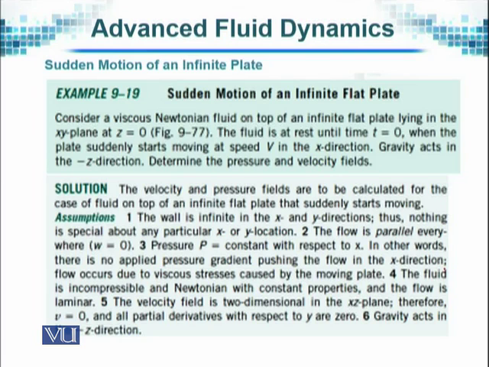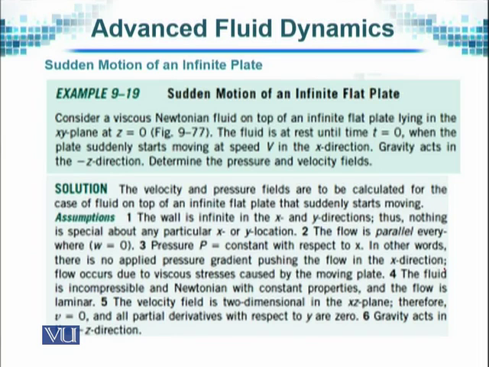Consider a viscous Newtonian fluid on top of an infinite flat plate, lying in the xy plane at z equal to 0. The fluid is at rest until time t equal to 0. It is set into motion when the plate suddenly starts moving with a speed v in the x direction.